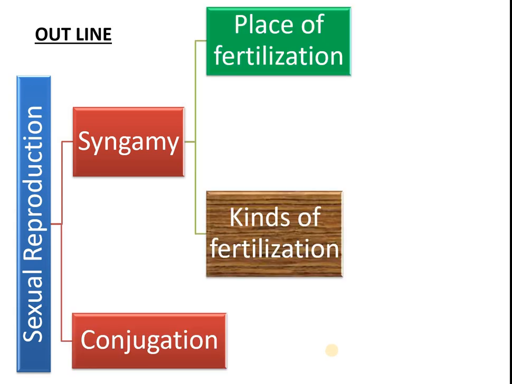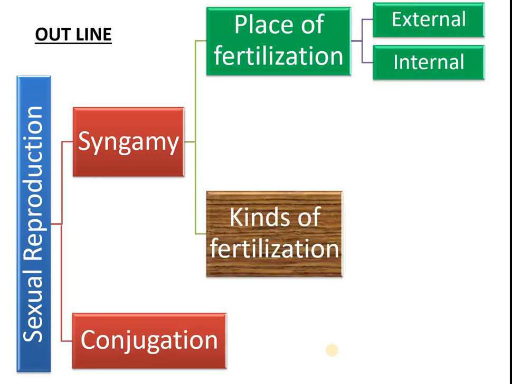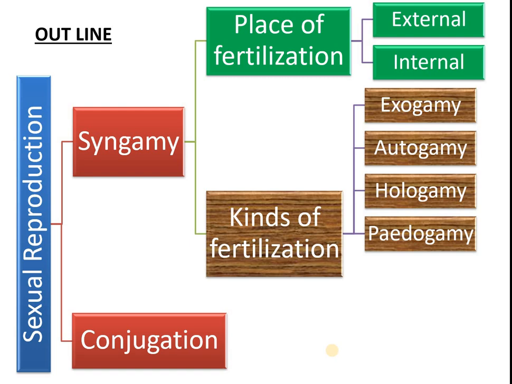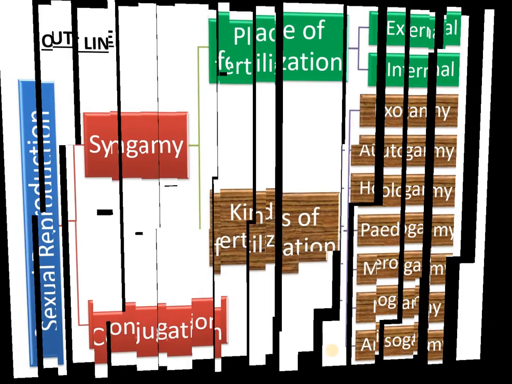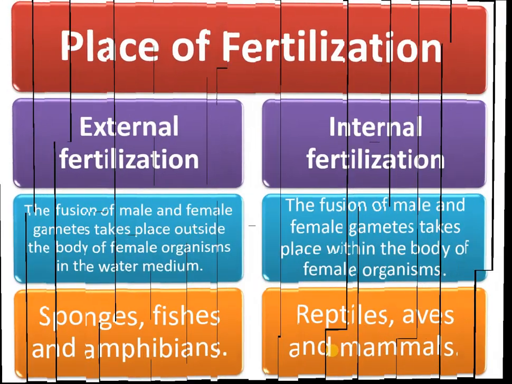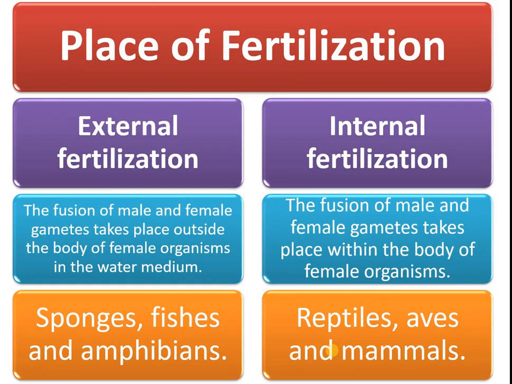Now we go for the chapter outline. This is the chapter outline. You know the outline, then you come to understand the meaning one by one. Now we pass on to the next one, place of fertilization.